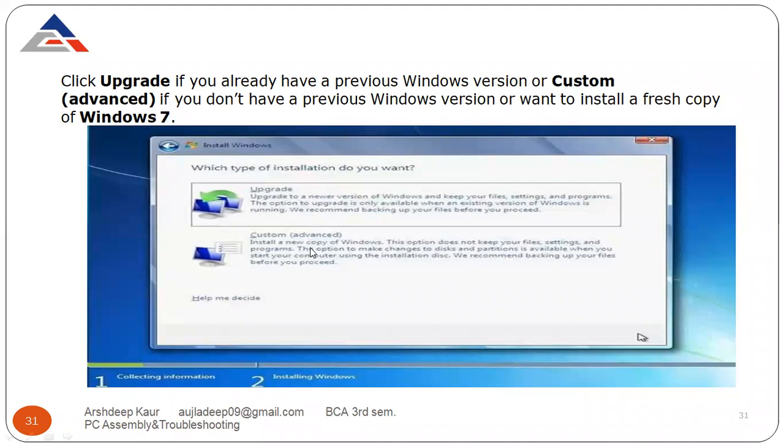So see the difference between upgrade and custom. Let us suppose we are working on Windows 7 and I want Windows 10. I'm already working on Windows, but I just want to upgrade its version. So click on upgrade. Second option is that I don't have Windows. I'm working on a Linux or Unix operating system and I want to install Windows for the first time. Then don't click on upgrade, click on custom.